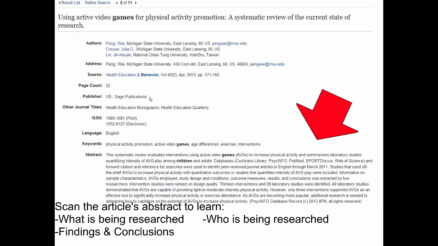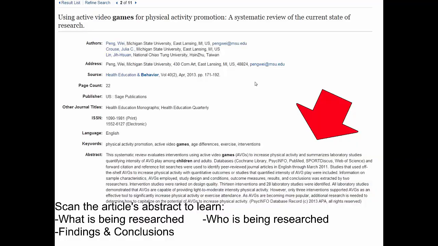When you click on an article's title, you're going to get to the article's page. What you see on the page is, again, who wrote it, what's the title of the article, the source, the name of the journal that published the article. But here's where you want to look at the abstract. The abstract is going to tell you what is being researched, who's being researched, the findings, and the conclusions. It's a real summary of the article.